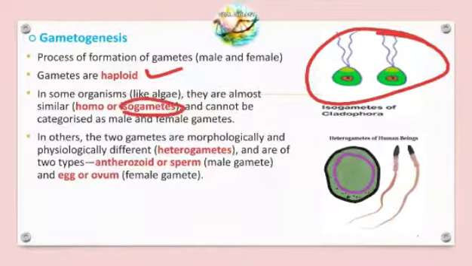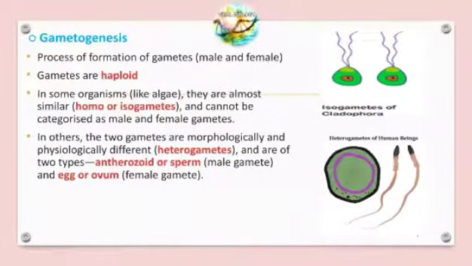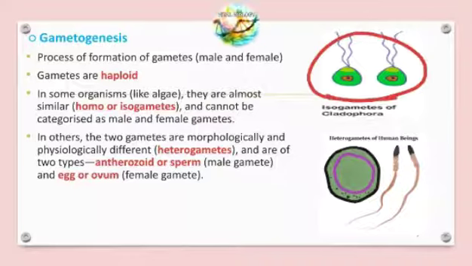They are called isogamous, and they can't be categorized as male or female gametes, because they look identical to each other, similar in structure. In others, the two gametes are morphologically and physically different in structure, so they are called heterogametes. Hetero means different, and these gametes are male and female.